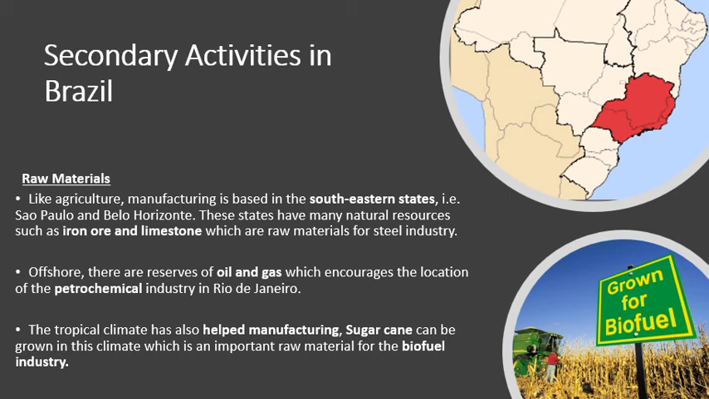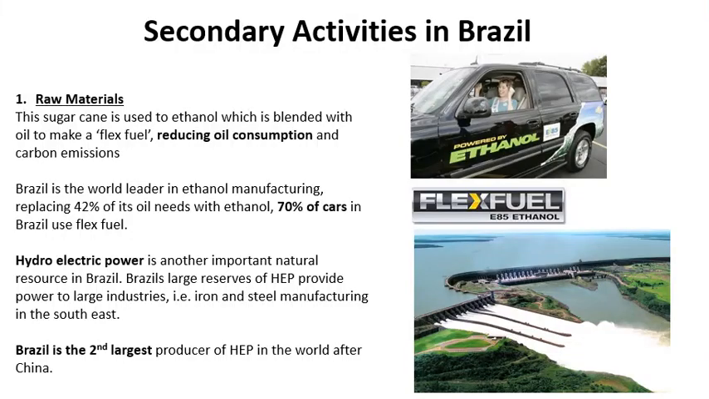The biofuel industry is huge in Brazil, and we're going to see on our next slide why that is. You can see in the picture a field of sugarcane, and that is being grown to make biofuel, which is basically just a more green economic version of fuel. This sugarcane is used to make ethanol, which is blended with oil to make something called flex fuel. What is flex fuel? Flex fuel is kind of like half oil, half ethanol, I suppose.